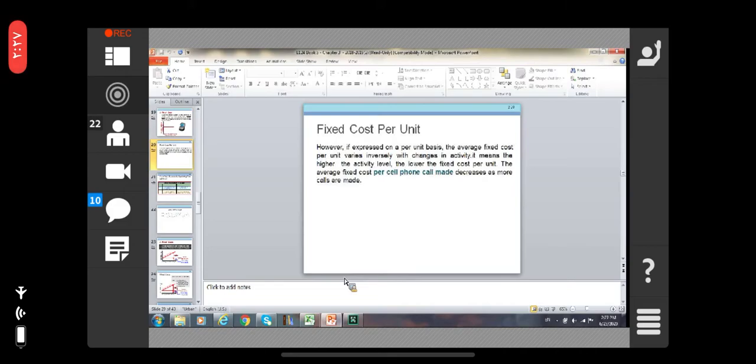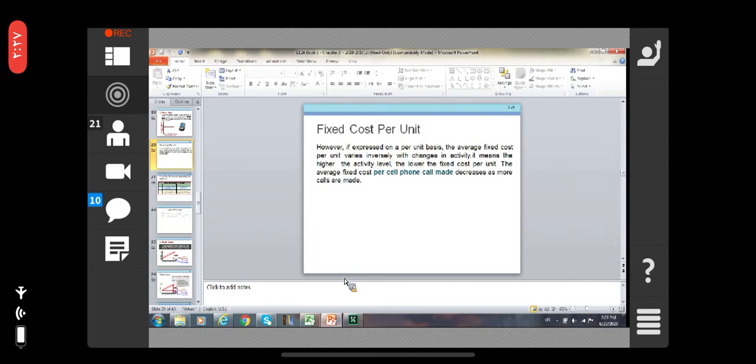Fixed cost per unit, if expressed on a per unit basis, the average fixed cost per unit varies inversely with the changes in activity. It means that the higher the activity level, the lower the fixed cost per unit, if we calculate it, right? Say for example, if you are paying $200 for a month, your level of activity